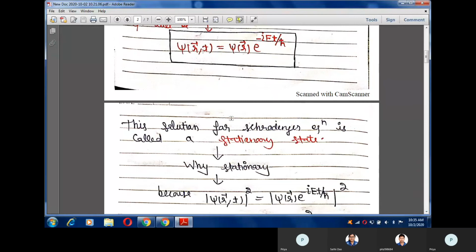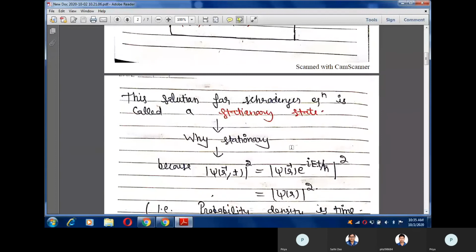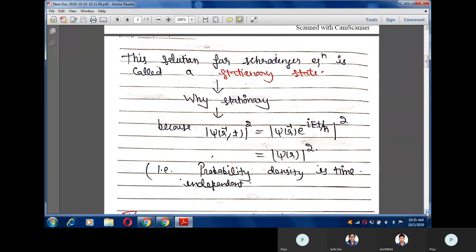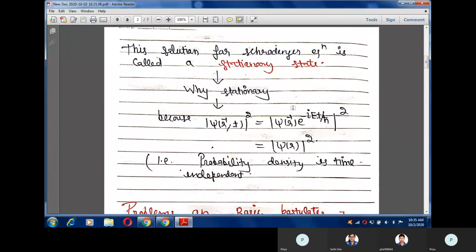Now the question is, why do we call this a stationary state? We call this type of solution a stationary state because when we find the probability density of this solution of the Schrodinger equation, the probability density, psi of r, t mod square, I can write in the form of psi of r, t times psi star of r, t.